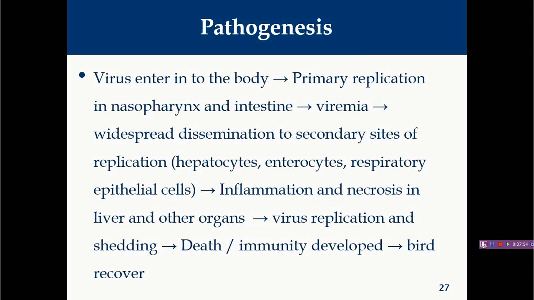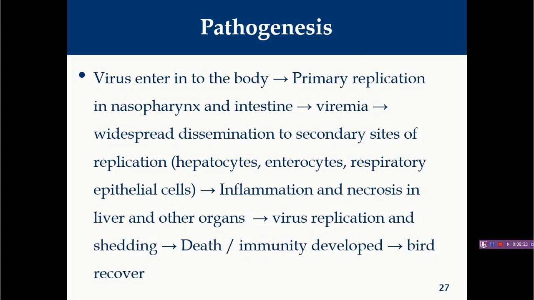And when this virus replicates inside the enterocytes, ultimately it is excreted into the feces, and they become a source of infection and help in the horizontal transmission of the disease. Generally, when there are co-infections like chicken infectious anemia virus or IBD, there will be more mortality, and many times you will find death of the birds.